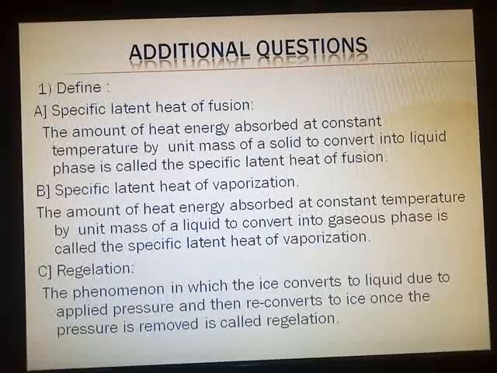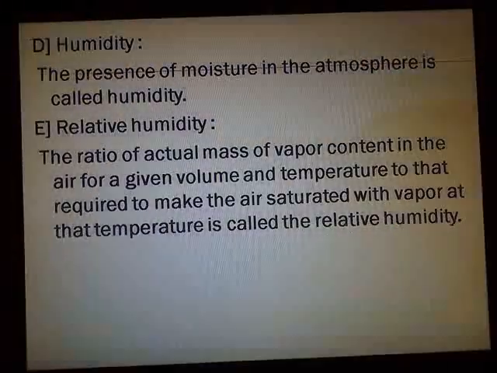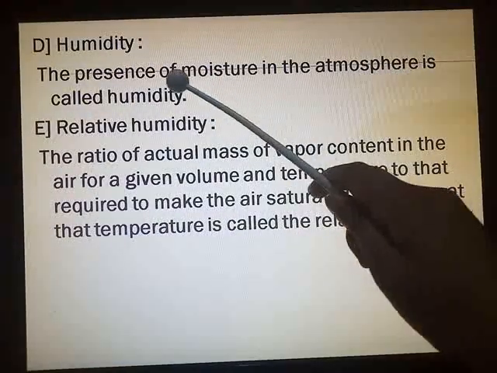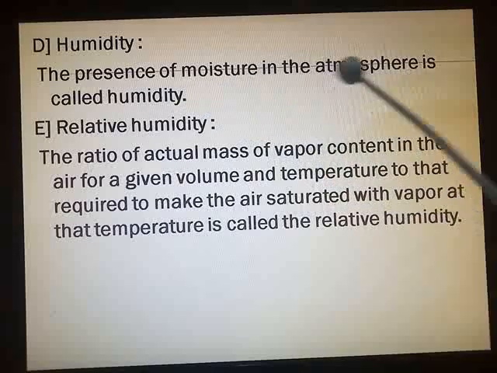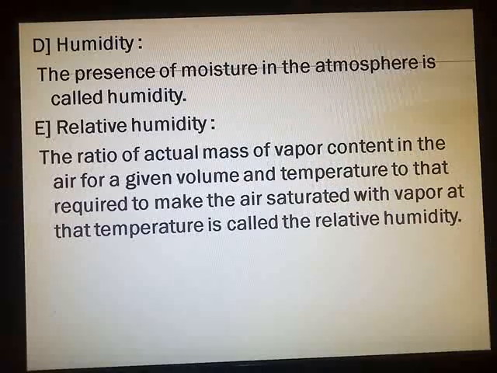Next definition, humidity. The presence of moisture in the atmosphere is called humidity.